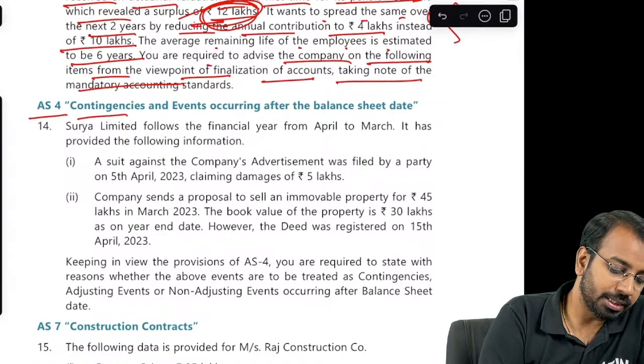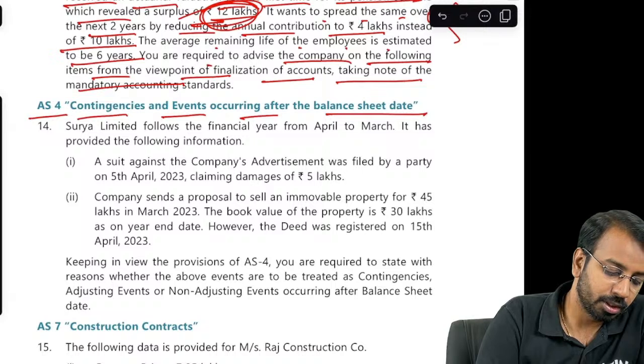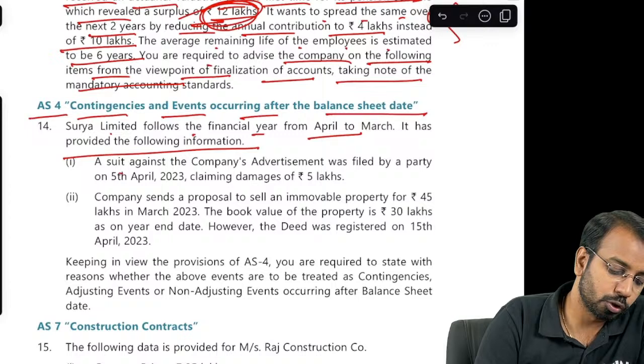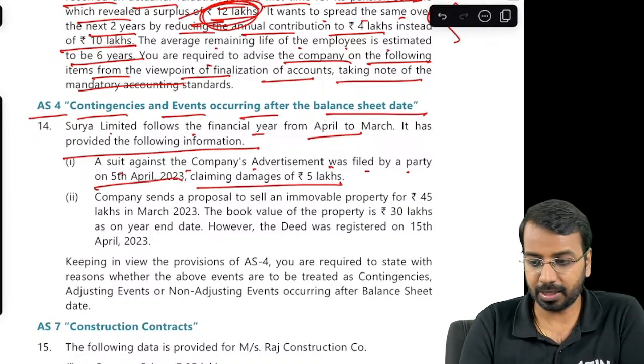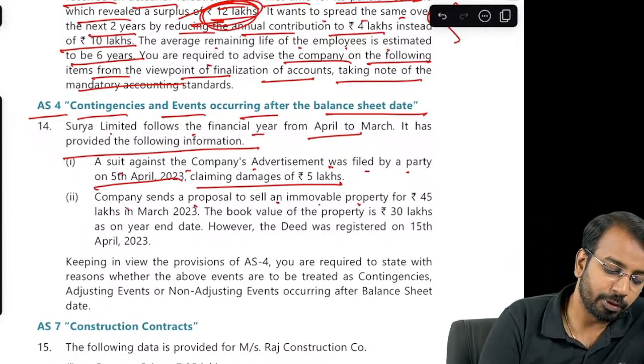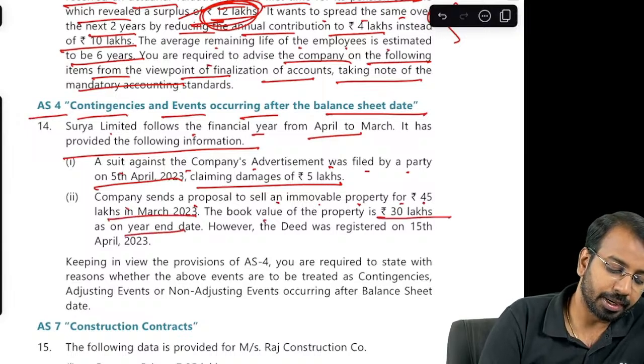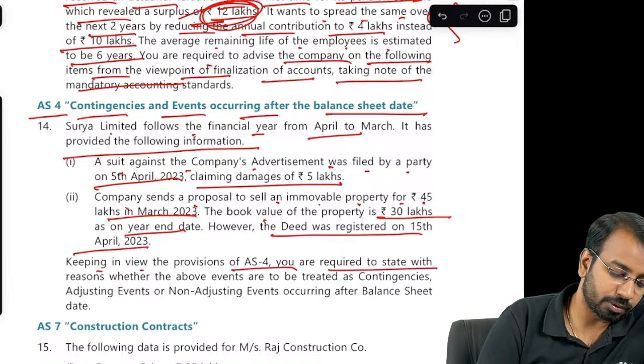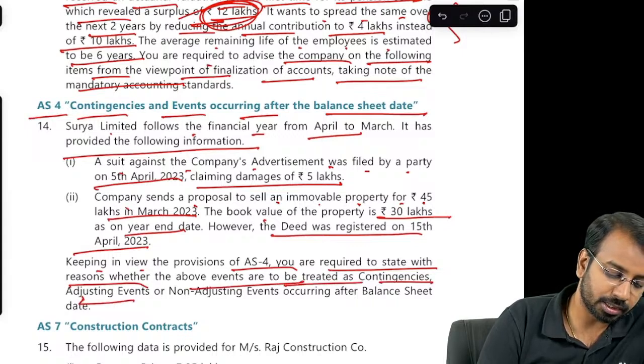Then, accounting standard 4, contingencies and events occurring after the balance sheet date. Surya Limited follows the financial year from April to March. It has the following information. Suit against the company's advertisement was filed by a party on 5th of April claiming damages of 5 lakhs. Then, company sends a proposal to sell an immovable property for 45 lakhs in March 23. Book value of the property is 30 lakhs on the year end. Deed was registered on 15th April. Keeping in view the provisions of AS 4, you are required to state with reasons whether the above are to be treated as contingencies, adjusting events, or non-adjusting events occurring after the balance sheet date.